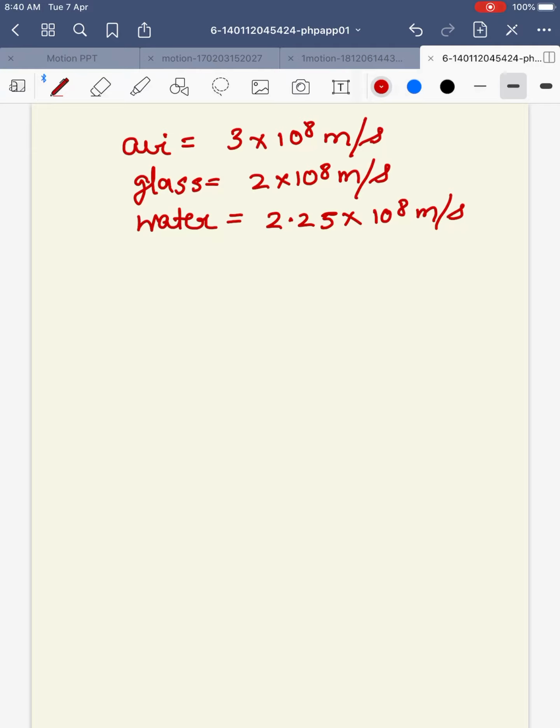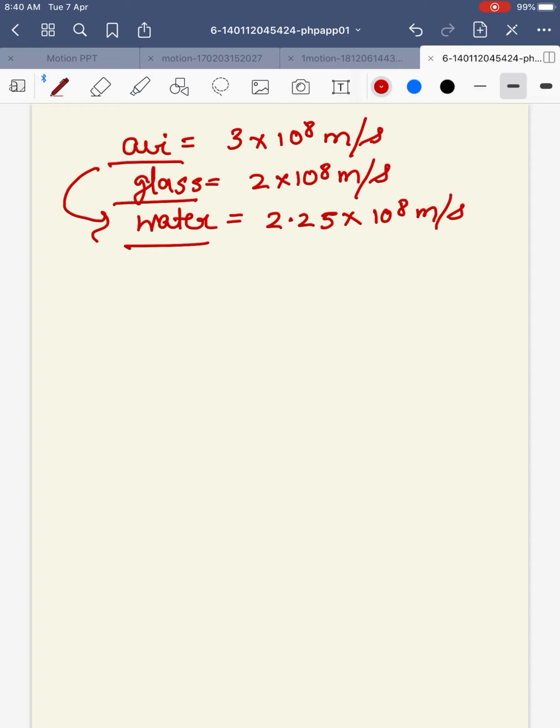So you can see that the speed of light is different in different media, and because of this difference there will be bending. The greater the difference in speed of light in two media, the greater will be the bending of light. That means bending of light would be more when light travels from air to glass as compared to air to water, because the difference in speed of light is more from air to glass than from air to water.